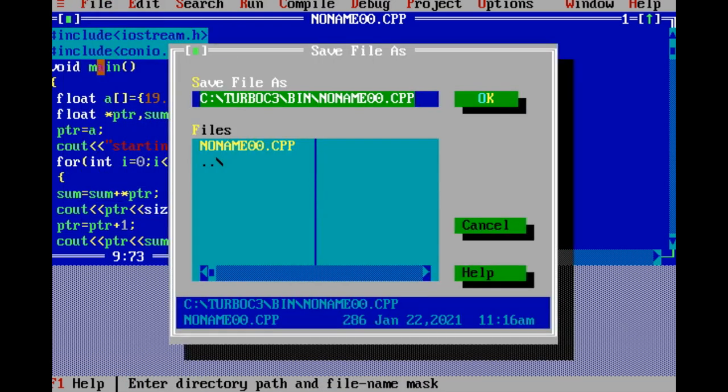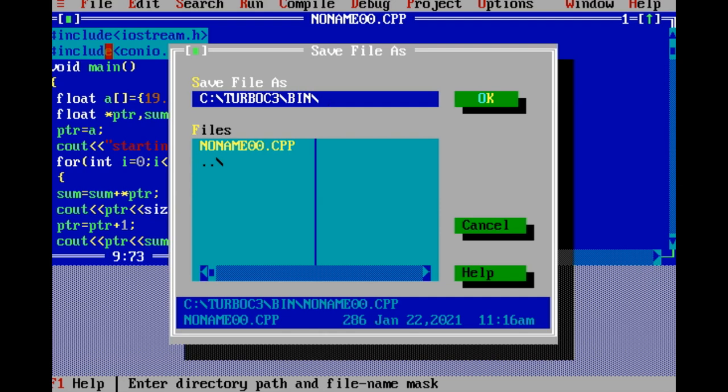See students, here see Turbo C3 bin folder. This is the path of Turbo C. You cannot delete this path, because if you delete this path you will not get your file in the bin folder. So it is always recommendable, always advisable to follow this step while saving your file. So everyone has to follow this step. What you have to do is keep this path C Turbo C3 bin.